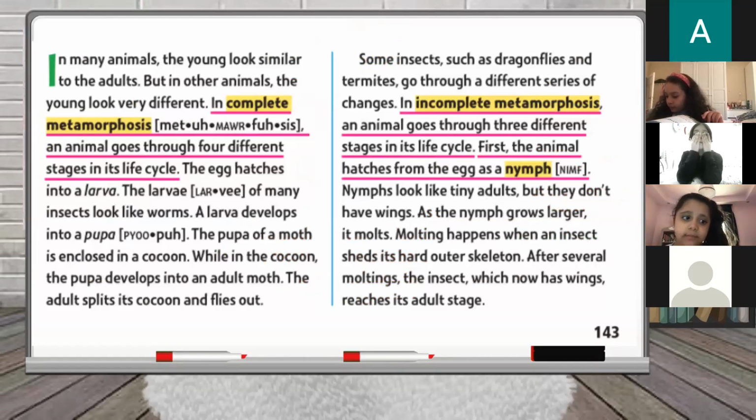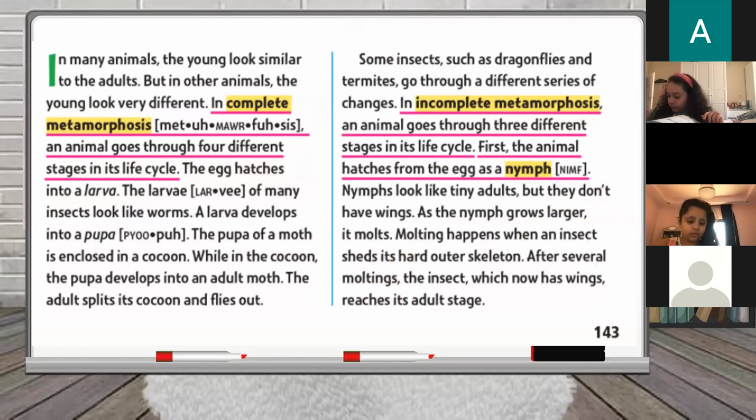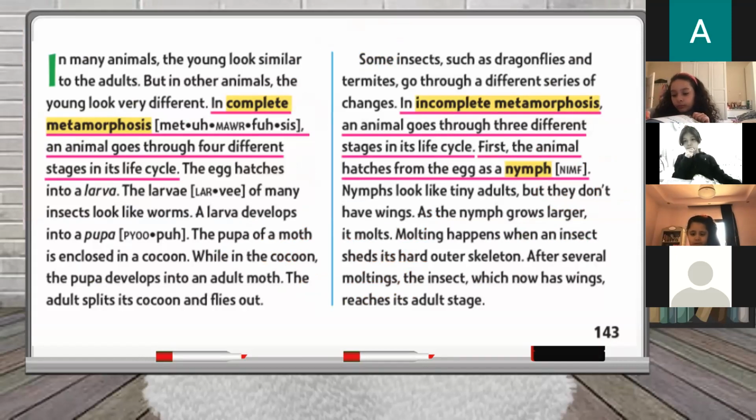A frog baby, which is called a tadpole, has a tail and a head. Unlike the tadpole, an adult frog has 4 legs and no tail. So it's completely different. When it's completely different, it goes through a metamorphosis. If it's 4 changes, it's definitely complete. If it's 3 changes only, it is incomplete.